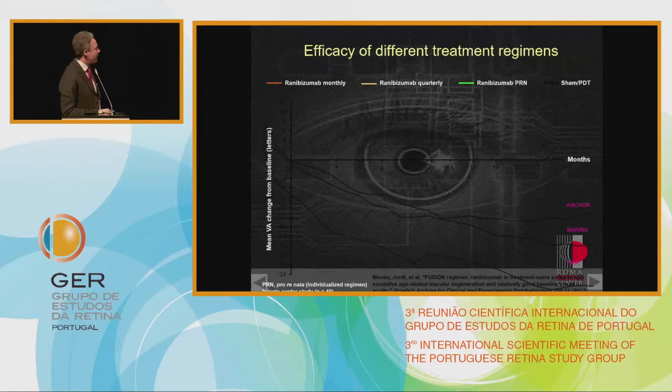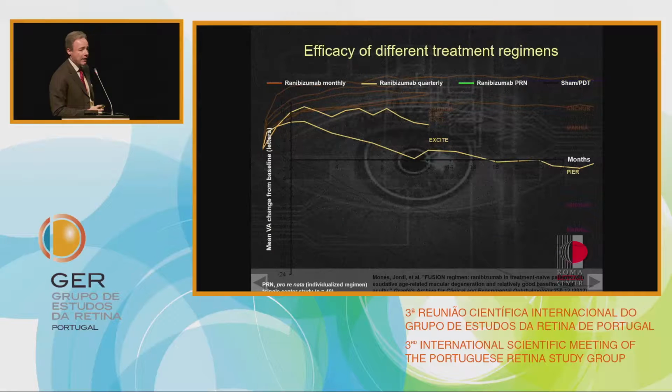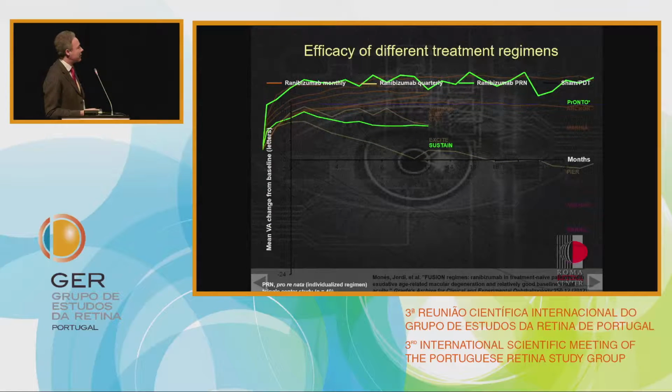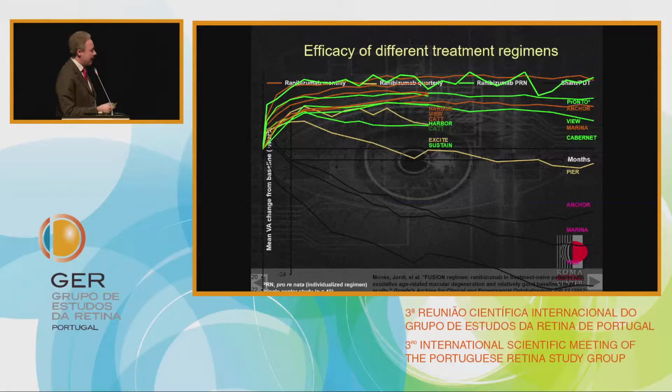What does ranibizumab say to us? The ranibizumab study was older than aflibercept, because we were able to use ranibizumab before aflibercept. But the substance that we observe, making a summary of all the studies, is that you obtain better results when you do a mandatory treatment regimen, so a fixed treatment regimen, that you see here as the orange line.